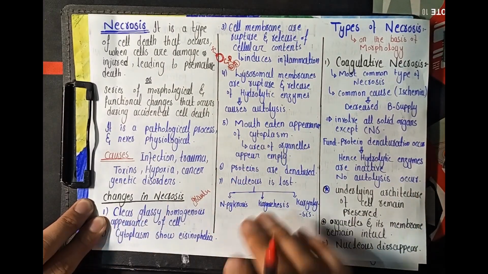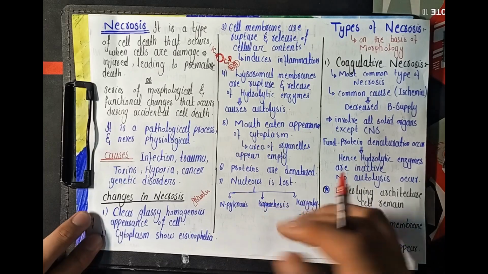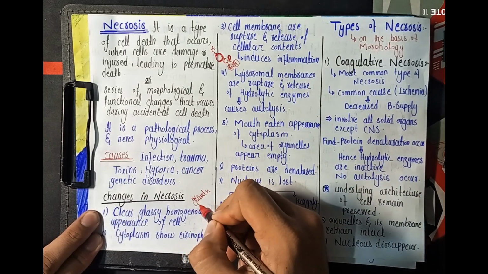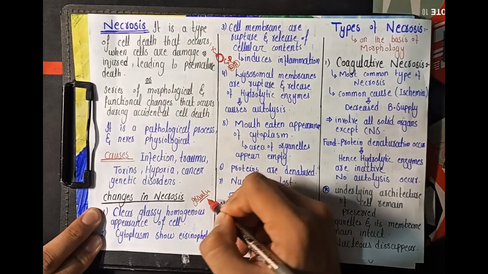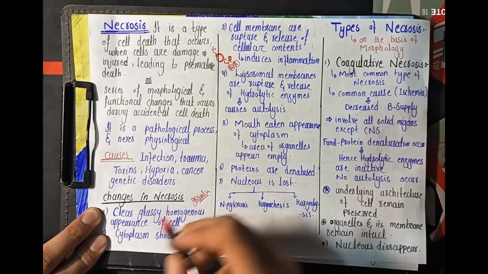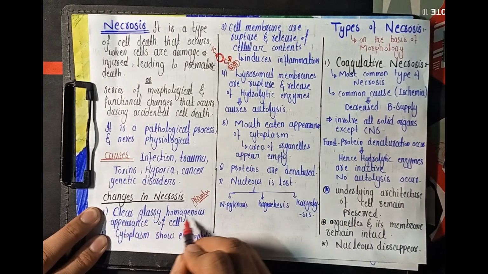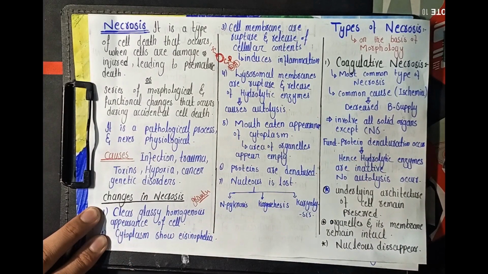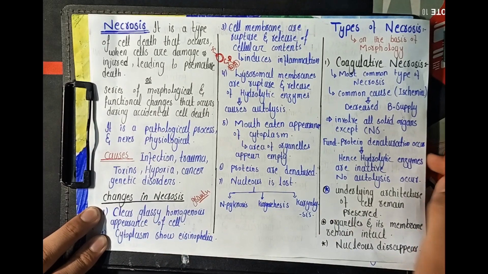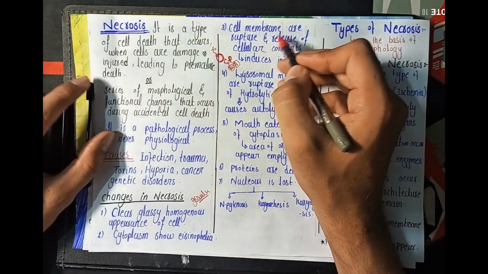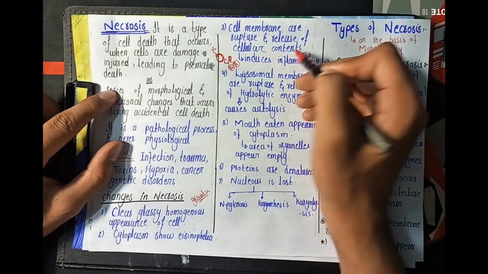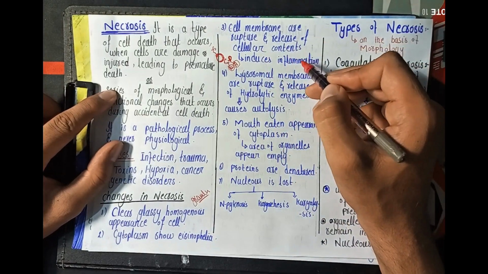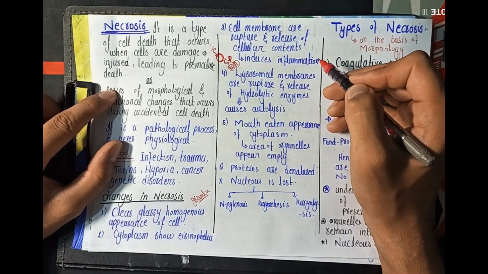अब हम आ जाते हैं अबाउट द चेंजेस इन द नेक्रोसिस। नेक्रोसिस में हमारे साथ कौन कौन से चेंजेस आते हैं। तो नॉर्मली जो सेल है वो ग्रेन्यूलर अपीयरेंस शो करता है ड्यू टू द ग्लाइकोजन, बट इन नेक्रोसिस there is the clear homogeneous or the glassy appearance of the cell आकर and the cytoplasm shows eosinophilia. इस तरह हमारे साथ जो सेल मेम्ब्रेन है they are ruptured and there is release of cellular contents from the cell आकर which induces the process of inflammation.